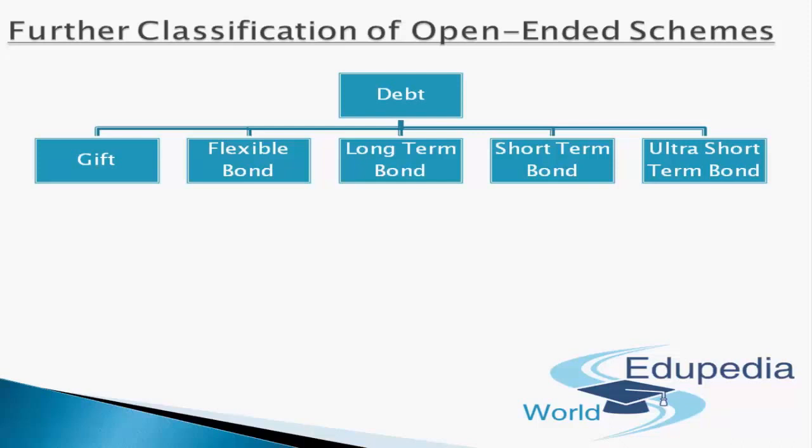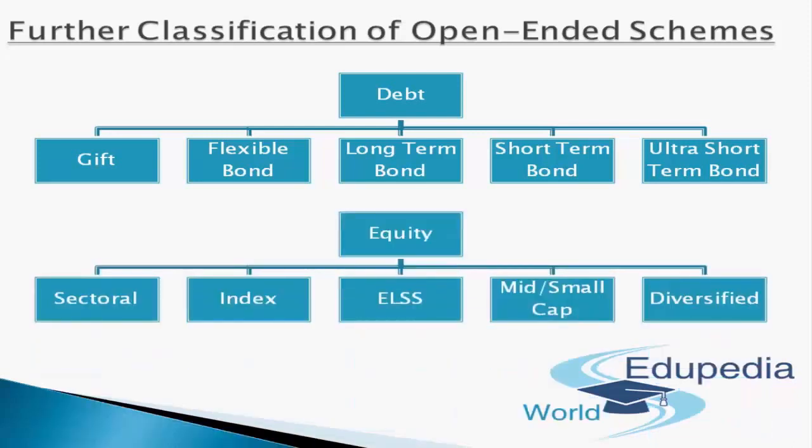Or you may invest in those schemes which are ultra short-term bonds. So those kinds of open-ended schemes that invest in ultra short-term bonds, like less than 2 years, 1 year, or maybe 6 months. So this is the major classification, further classification of open-ended schemes relating to debt.